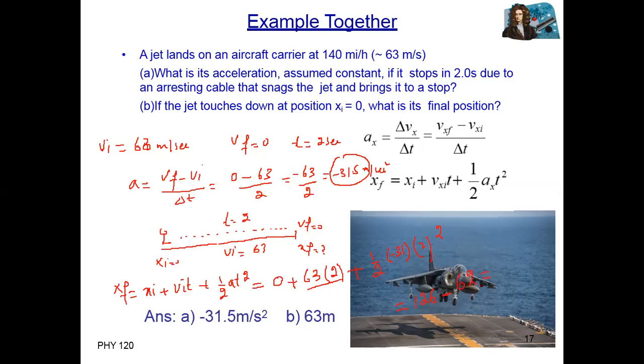So 126 minus 62 equals 64 meters, the final displacement, the distance covered in 2 seconds. Clear?